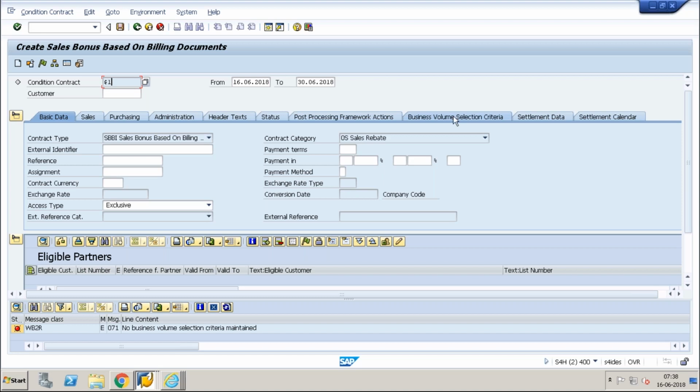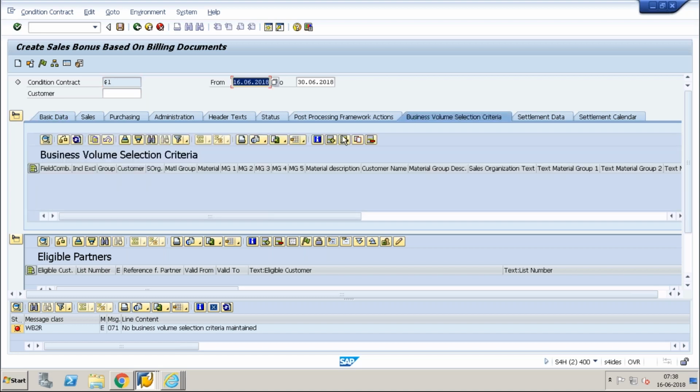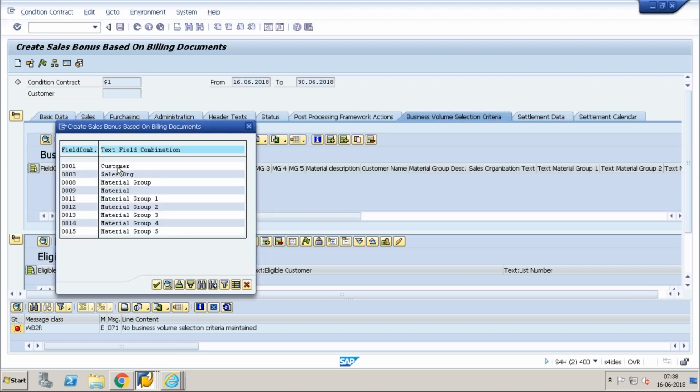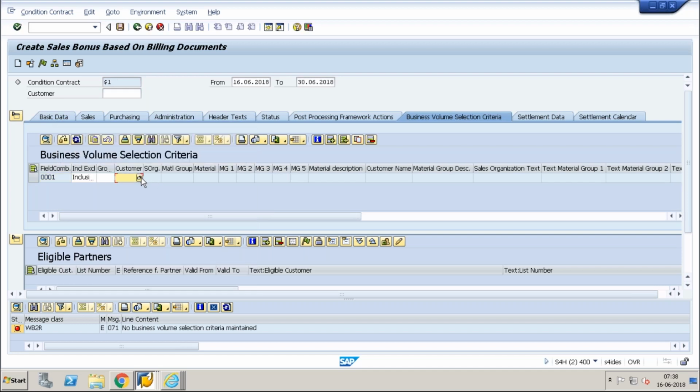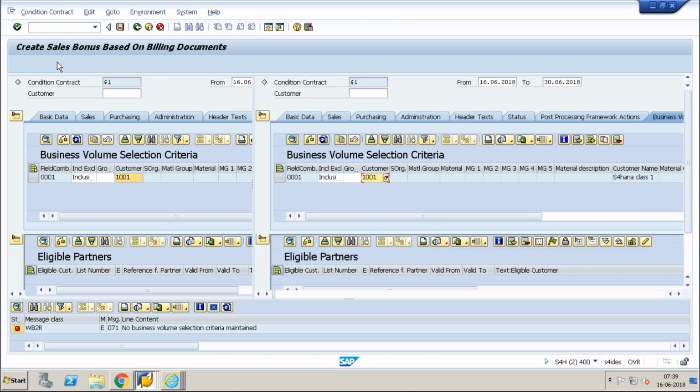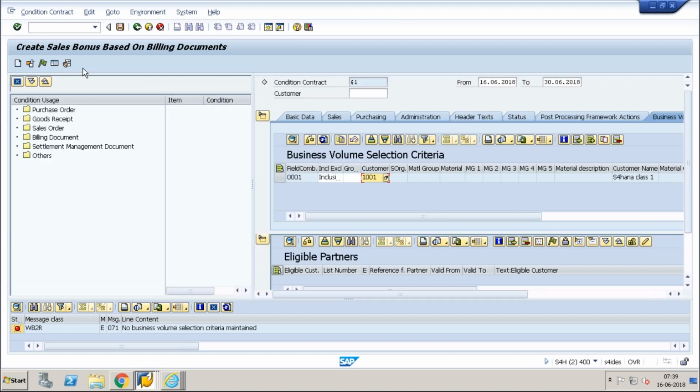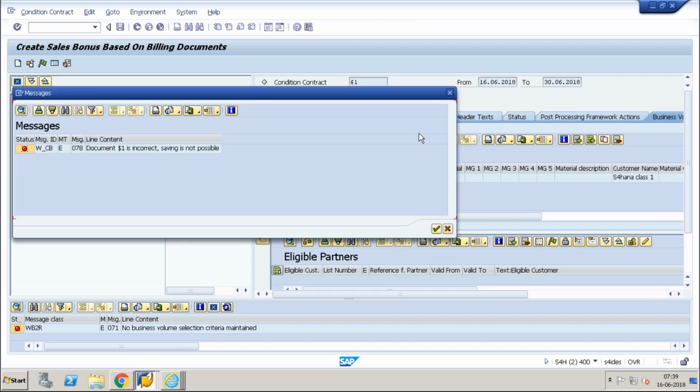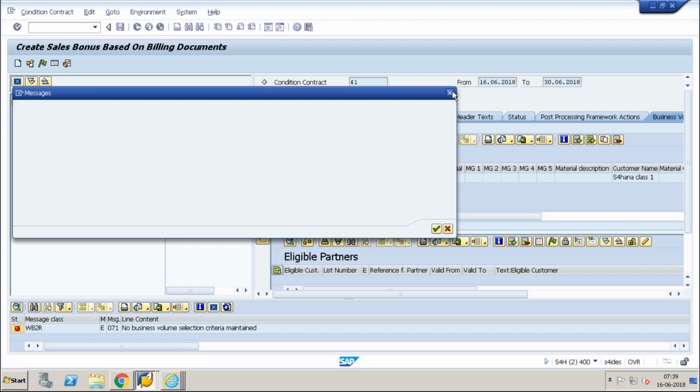Okay, now business volume is maintained. We have some mandatory fields.